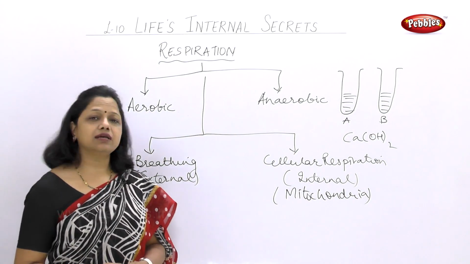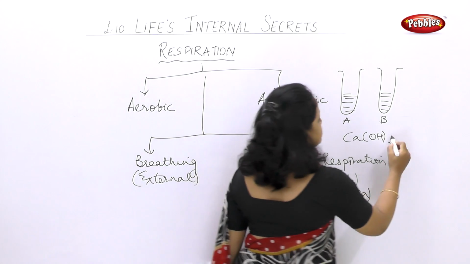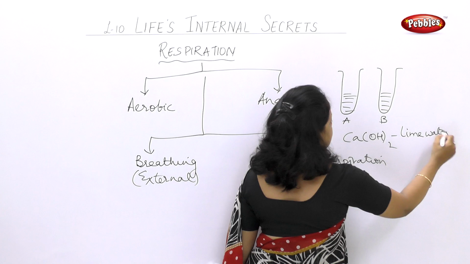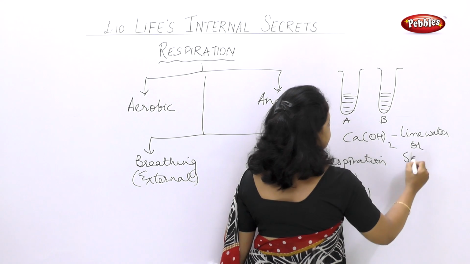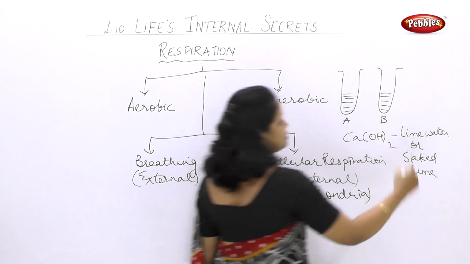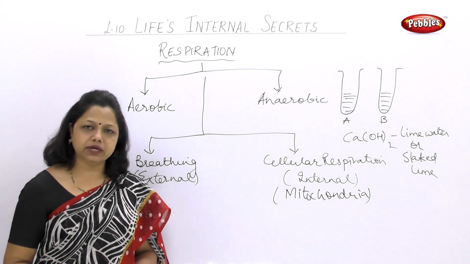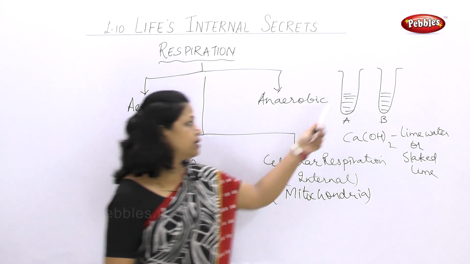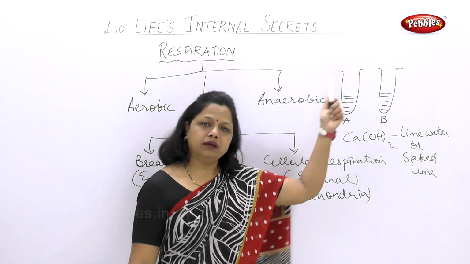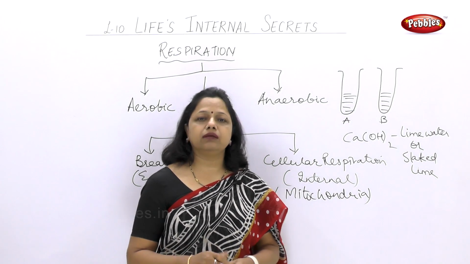Another name for it is slaked lime. So I'll just tell you, this is also called lime water or slaked lime. Now the freshly prepared calcium hydroxide or lime water is taken in both the test tubes in equal amounts. That means if I am taking 5 ml here, here also 5 ml should be taken.